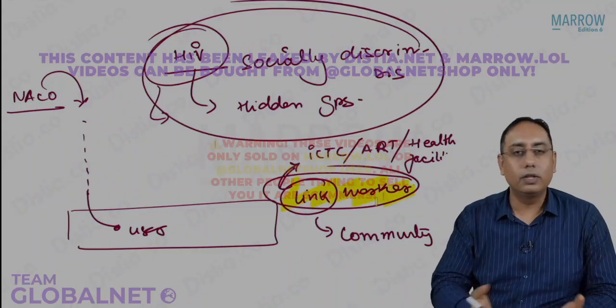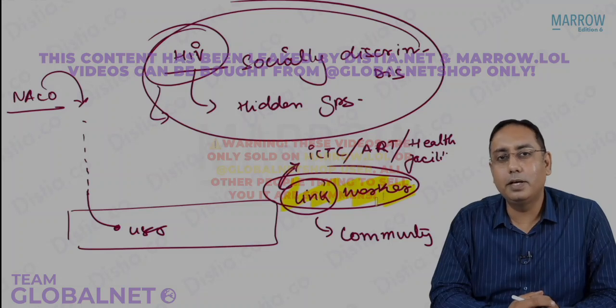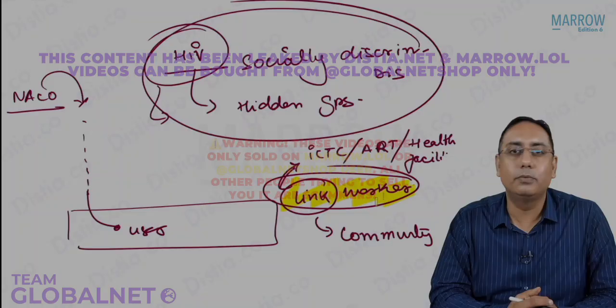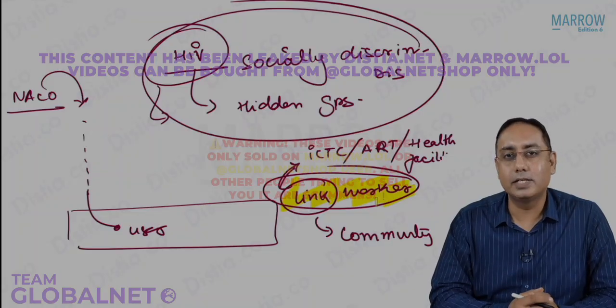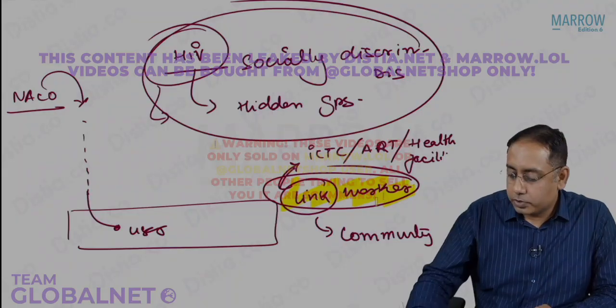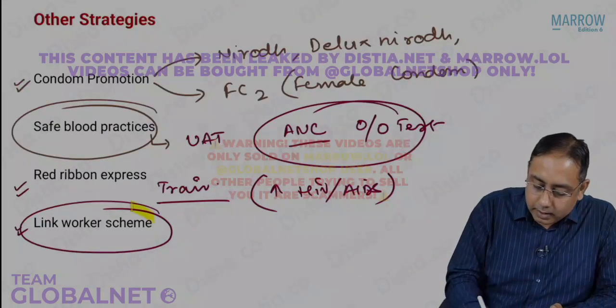And of course, all the patients who have HIV will be given free of cost ART drugs. Who's going to supply them? Who's going to monitor them? Who's going to report the cases or any adverse effect? It has to be someone. These are the link workers. So it was launched very recently. These are the link worker schemes.